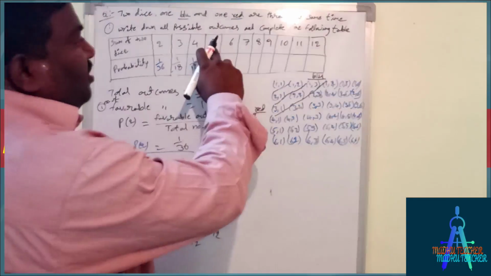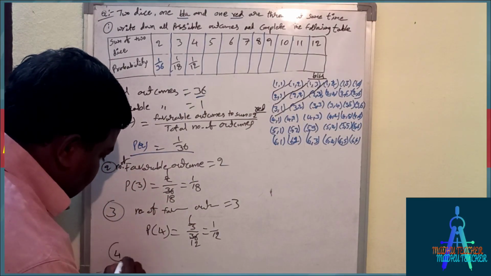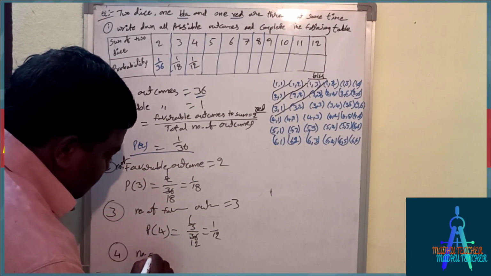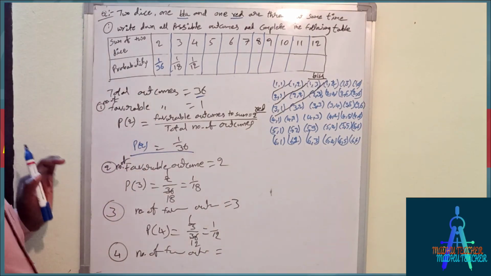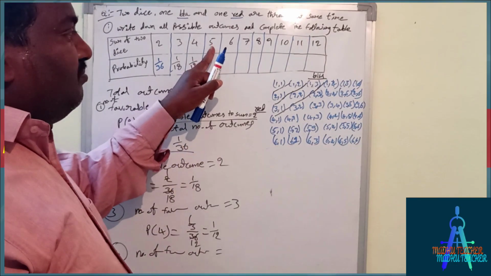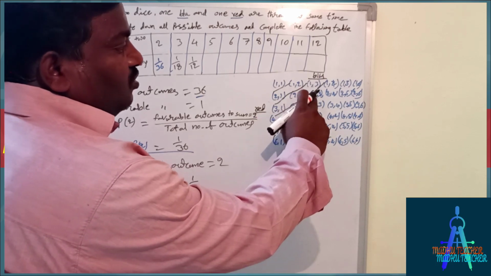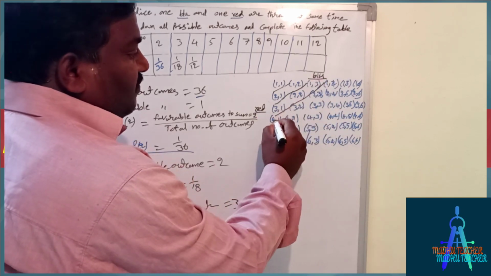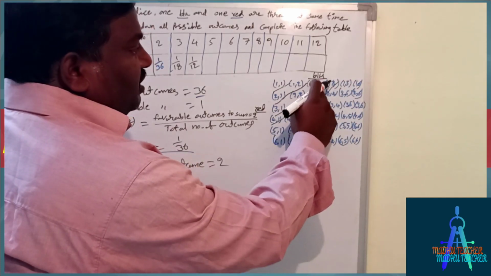Next, sum equal to 5. Fourth one: number of favorable outcomes. Sum should be equal to 5. 4 plus 1, 3 plus 2, 2 plus 3, 1 plus 4. How many? 1, 2, 3, 4.